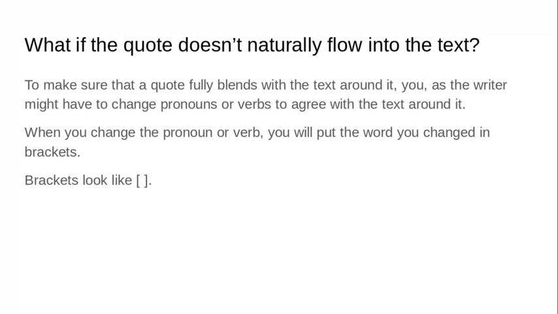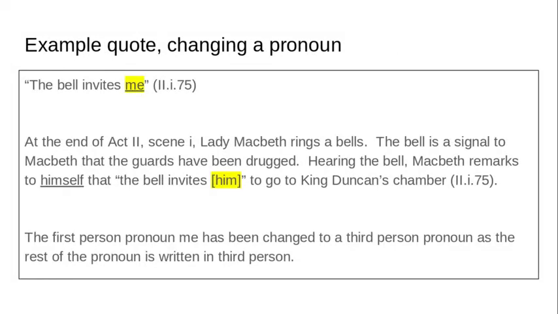So you, as the writer, have to decide to either change a pronoun or verb to agree with the text around it. When you change the pronoun or verb, you will put the word you changed in brackets. And notice here, the brackets are like half of a rectangle. I think that's the best way to explain that.